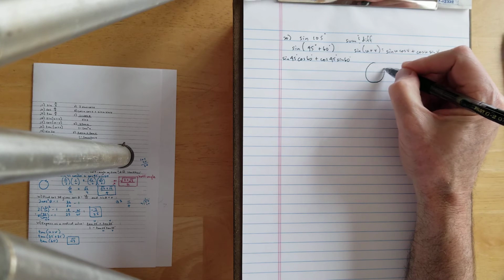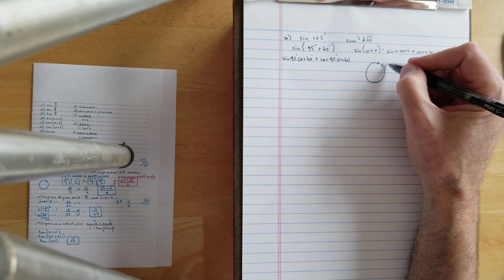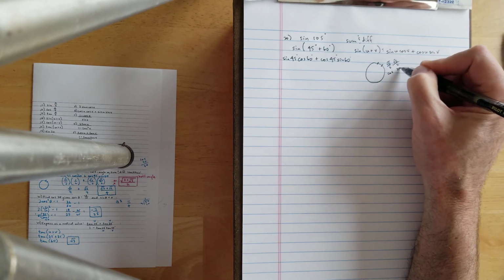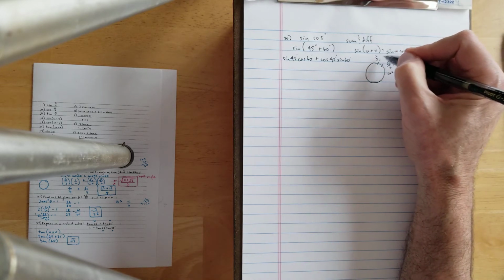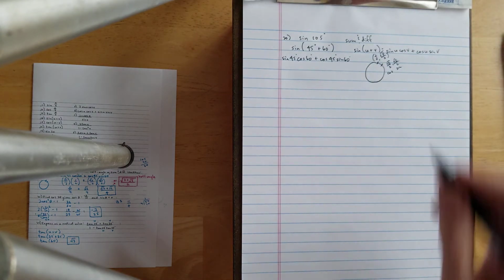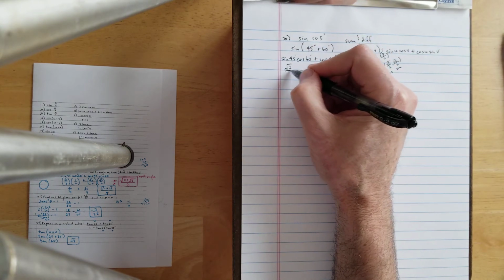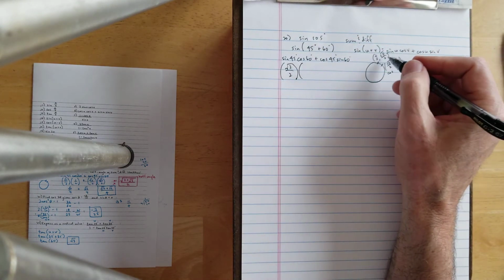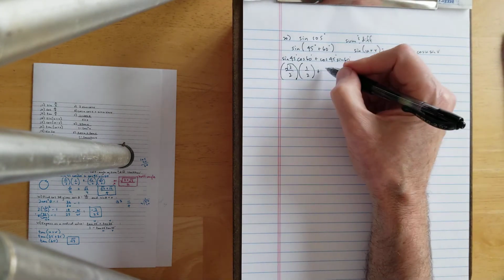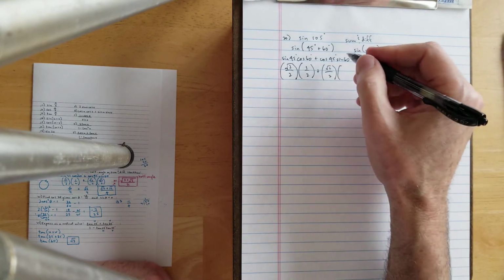So let's find those two positions, 45 and 60. And remember that for 45, we get root 2 over 2 for cosine, sine. And for 60, we get 1/2, square root of 3 over 2 for cosine, sine. All right, and let's fill those in. Sine 45, root 2 over 2. Cosine 60 is 1/2. Cosine 45, root 2 over 2. And sine 60 is square root of 3 over 2.